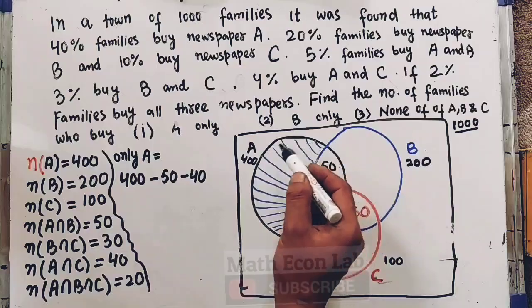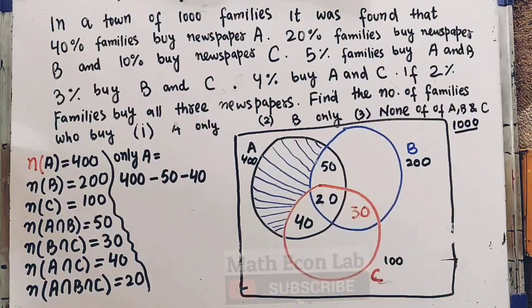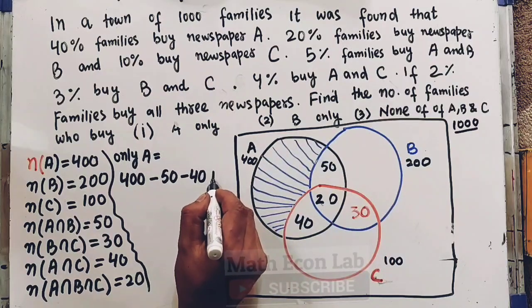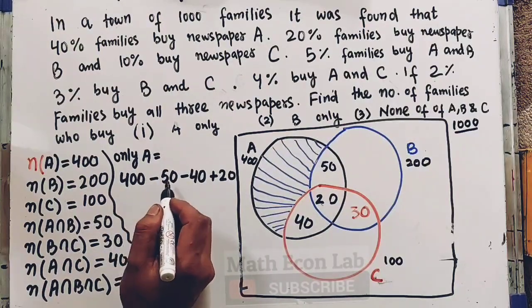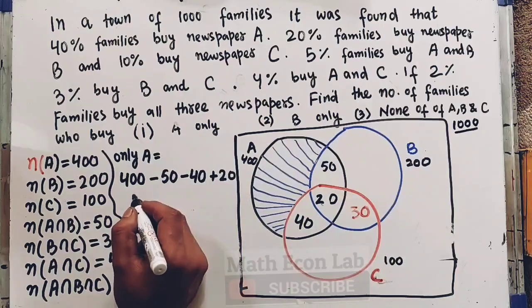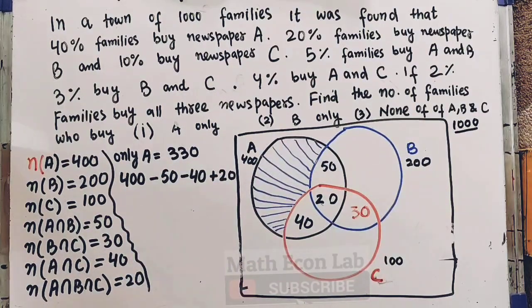When I subtract this region and then this region, this common region gets double counted, so I have to add this back here. So it will be equal to 400 minus 50 minus 40, which is 310, plus 20, which is 330. So 330 will be the families who buy only newspaper A.